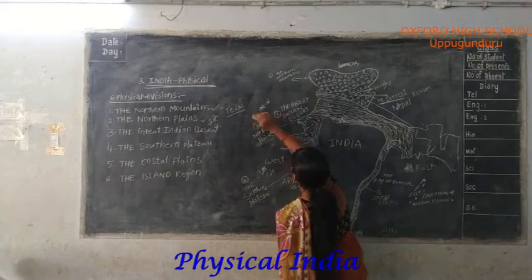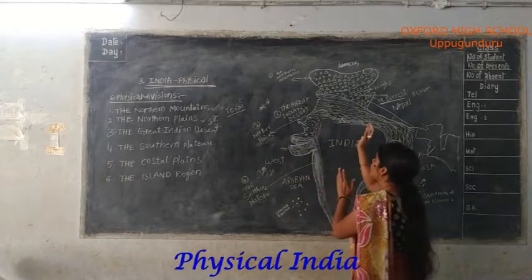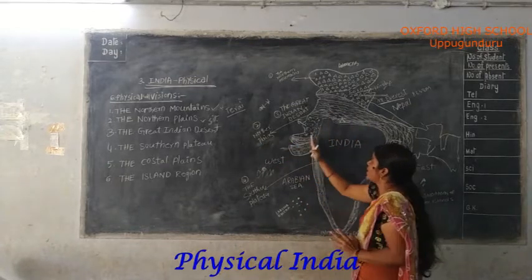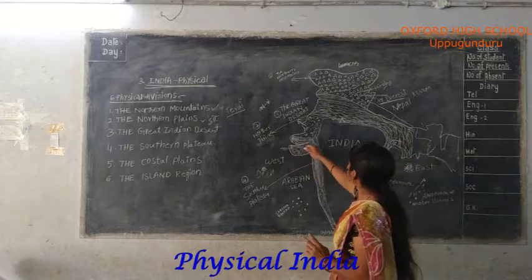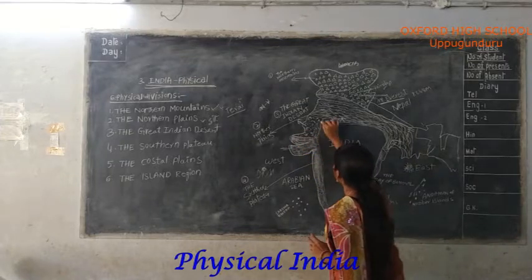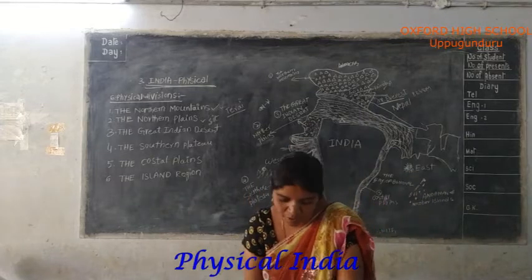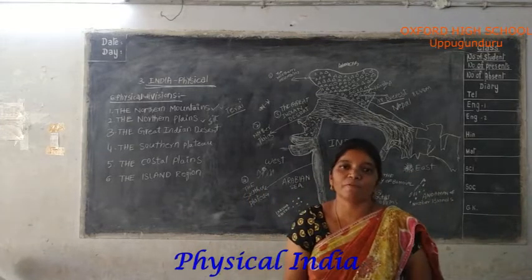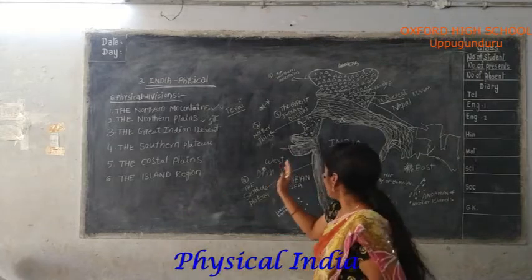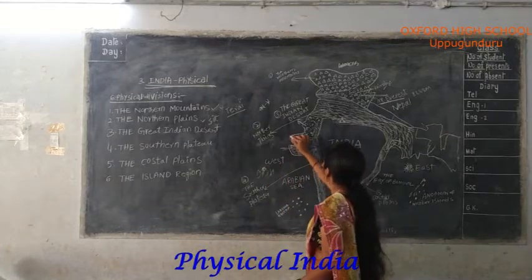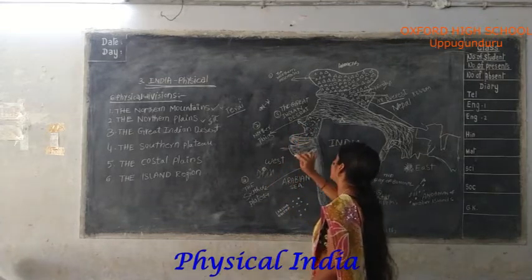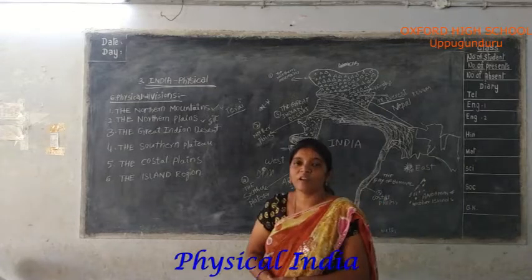In the northwest of India, especially in the state of Rajasthan, the Great Indian Desert is located.